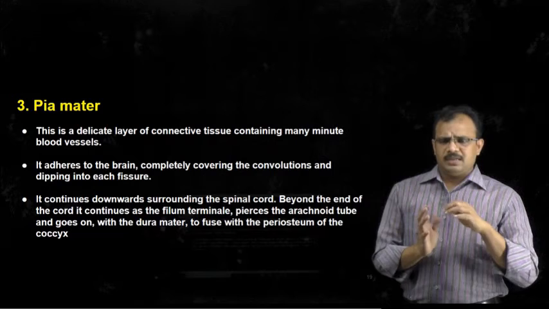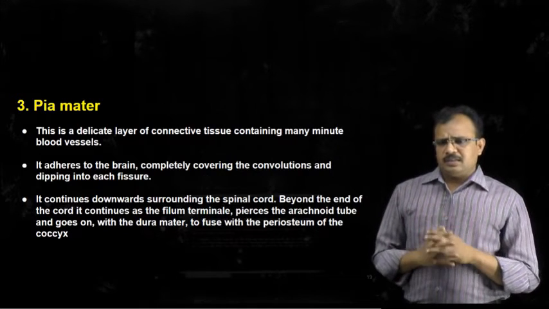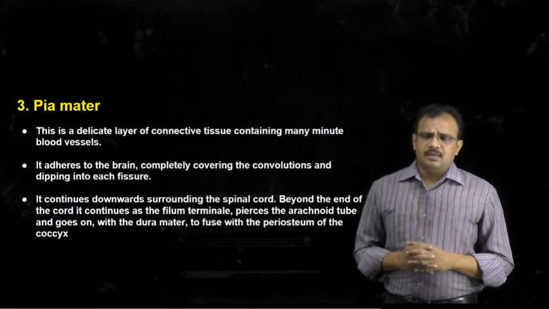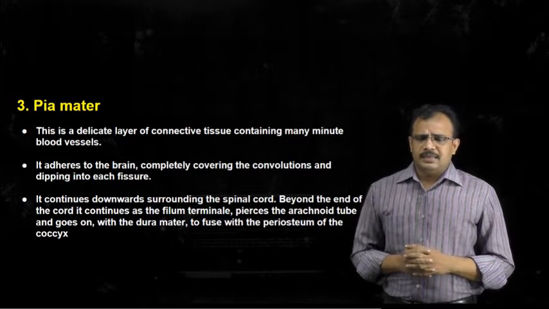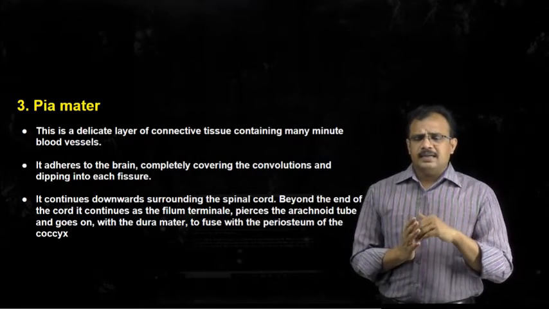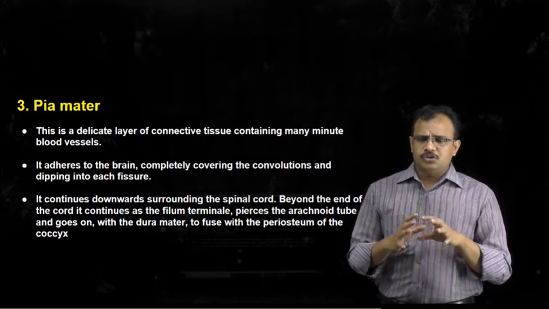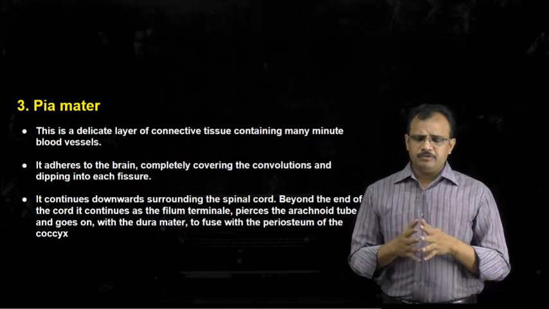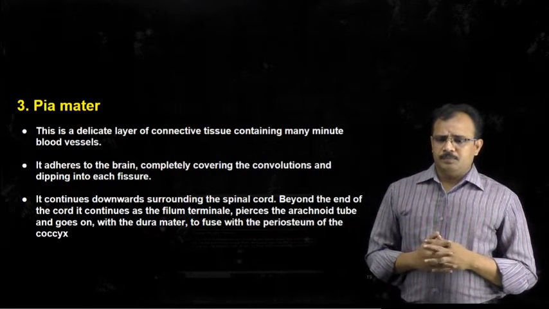Everywhere this pia mater is adhered and it is entering, whereas we cannot see that the arachnoid mater and dura mater are directly attached to all the depressions or to all the fissures of the brain.